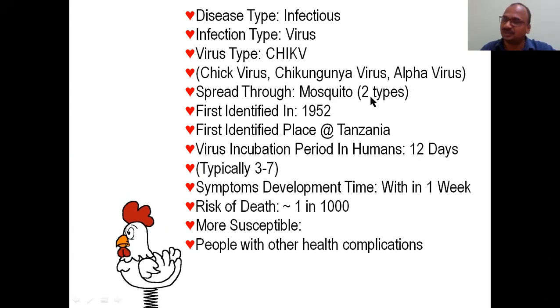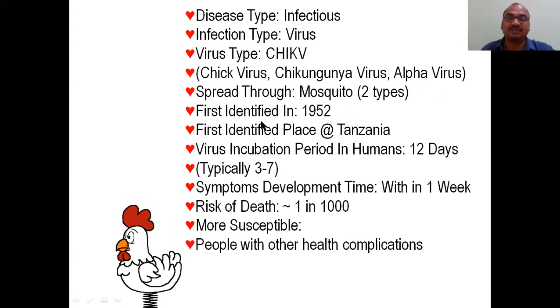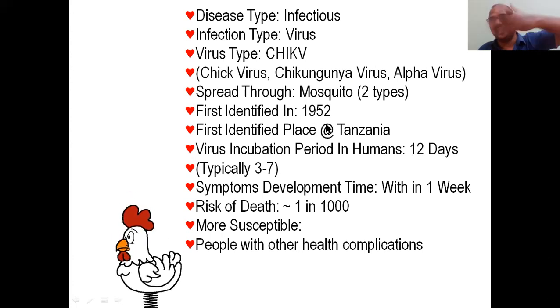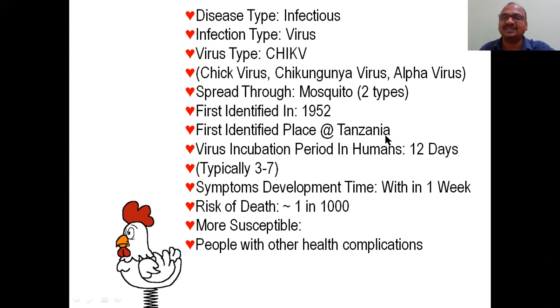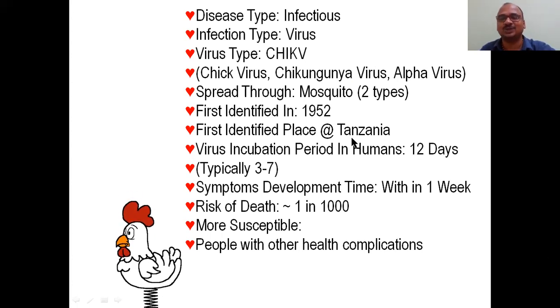Spread through the mosquito, only two types of mosquito. I will show you the different types of mosquitoes. It's very very important. Mainly two types are there. First, it was identified in 1952, long back. We weren't born at that time. The first identified place is Tanzania. I don't know why there is a relationship between Tanzania and chikungunya.